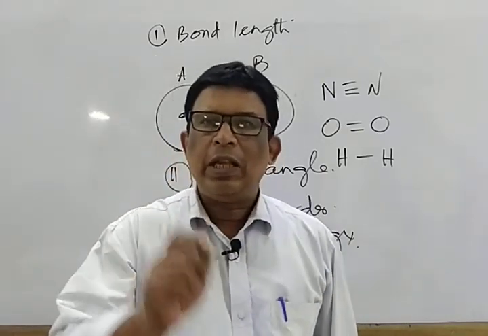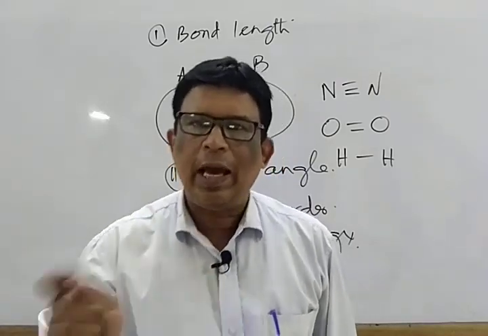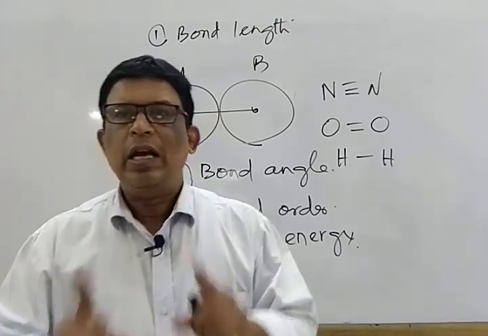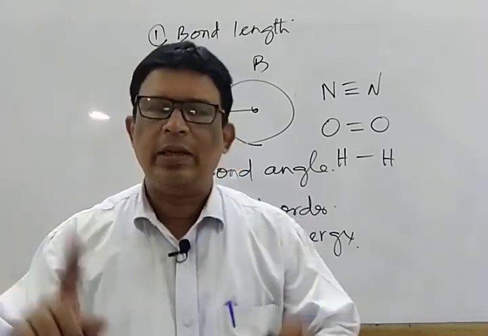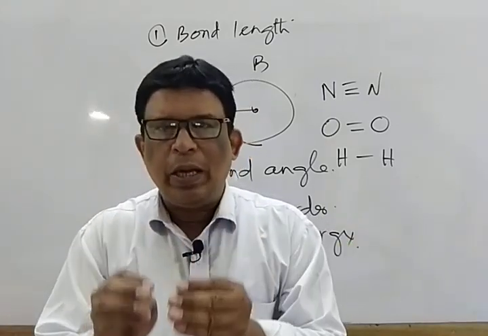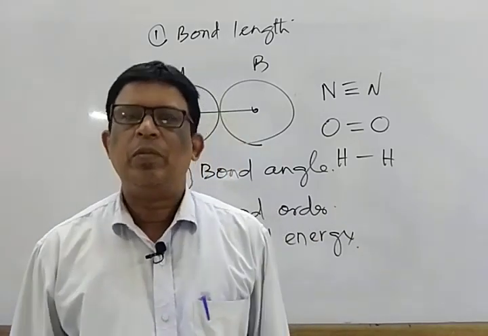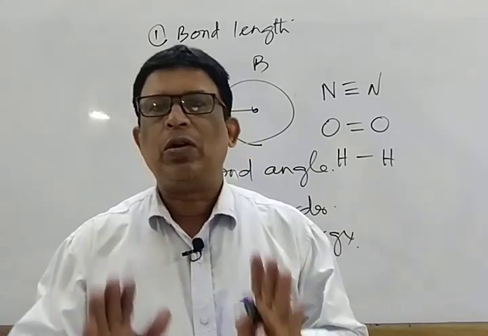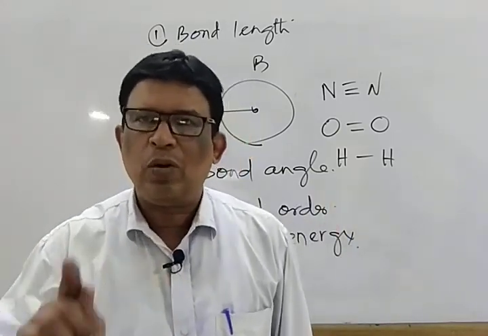Mark that. If you select HH, OO, FF, NN, that is a similar homoatomic molecule, there is no difference in electronegativity. As a result, the shared pair of electrons remains fixed in position between the two bonded atoms. So, there is no difference in electron density. That is known as a non-polar covalent bond.